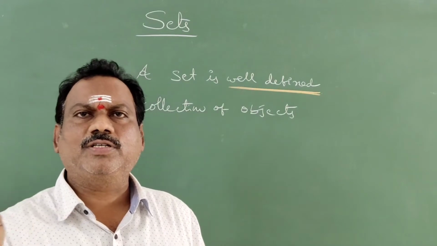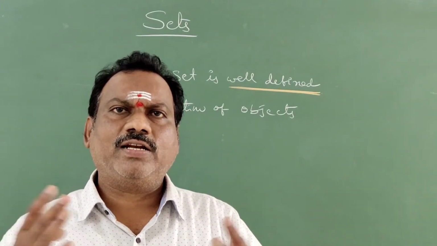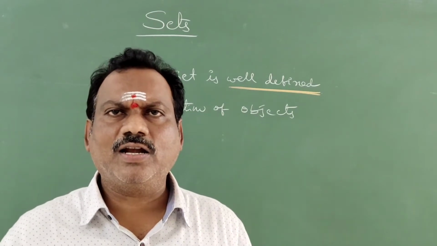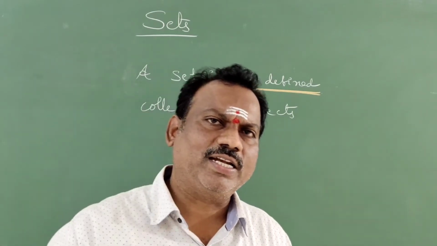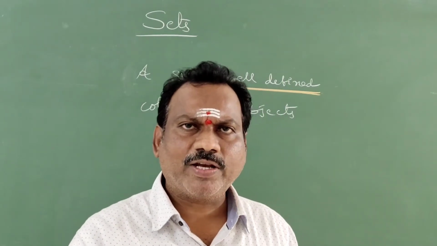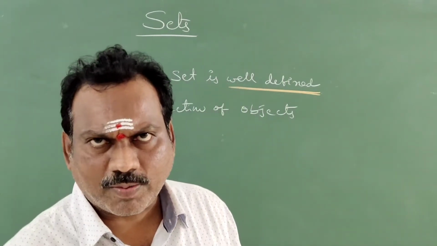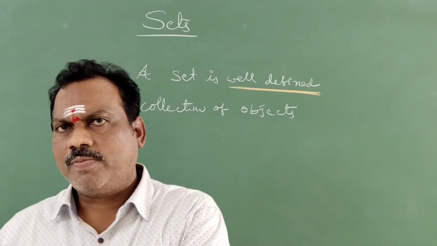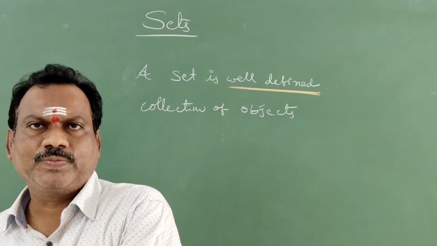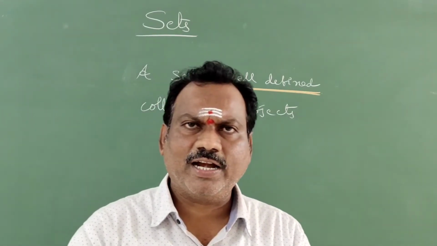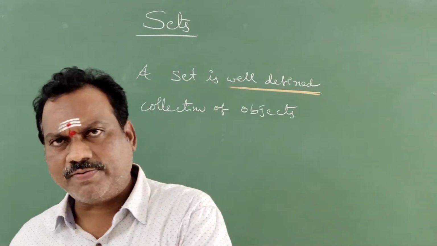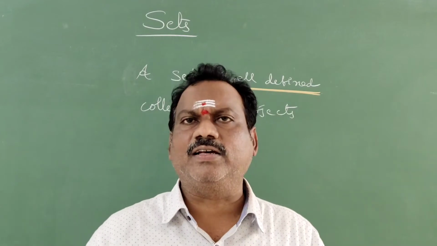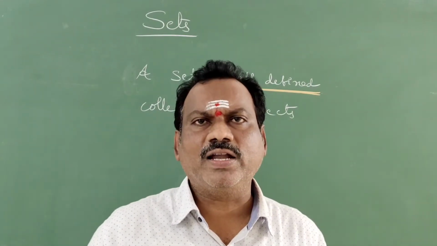Suppose you put together a chemistry textbook, physics textbook and maths textbook, mix them and call it a set. It is not a set. Why? Because a set must possess a particular property. What is that particular property? All mathematics textbooks in first PU, all mathematics textbooks in second PU, all chemistry textbooks in first PU, all physics textbooks in first PU. Like that you can segregate them. That is the meaning of well defined.